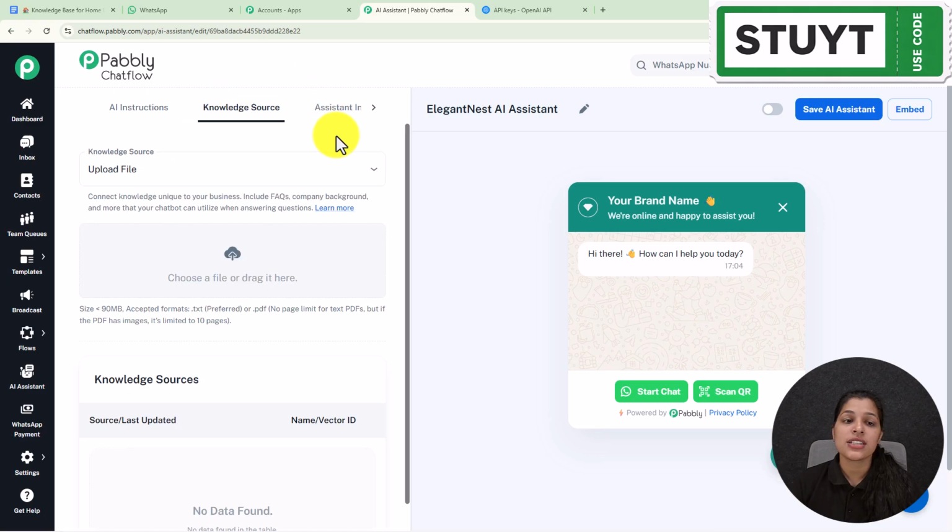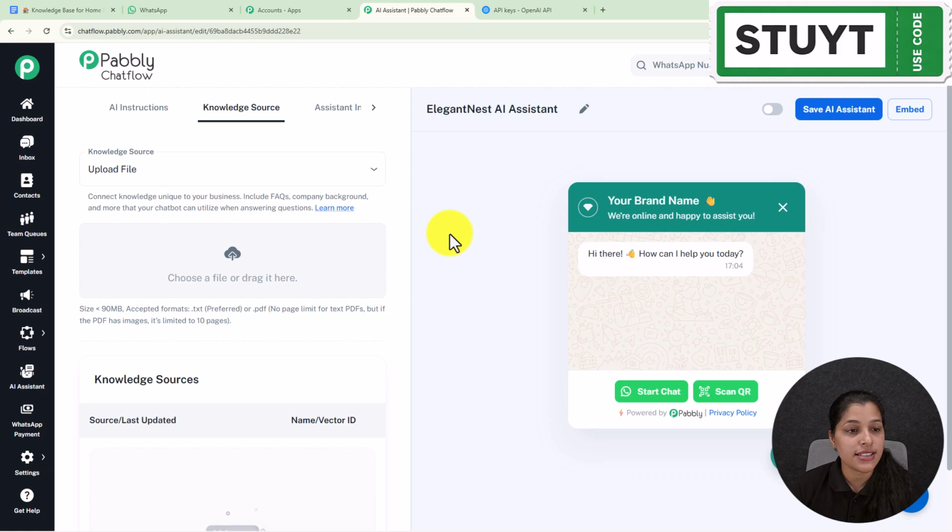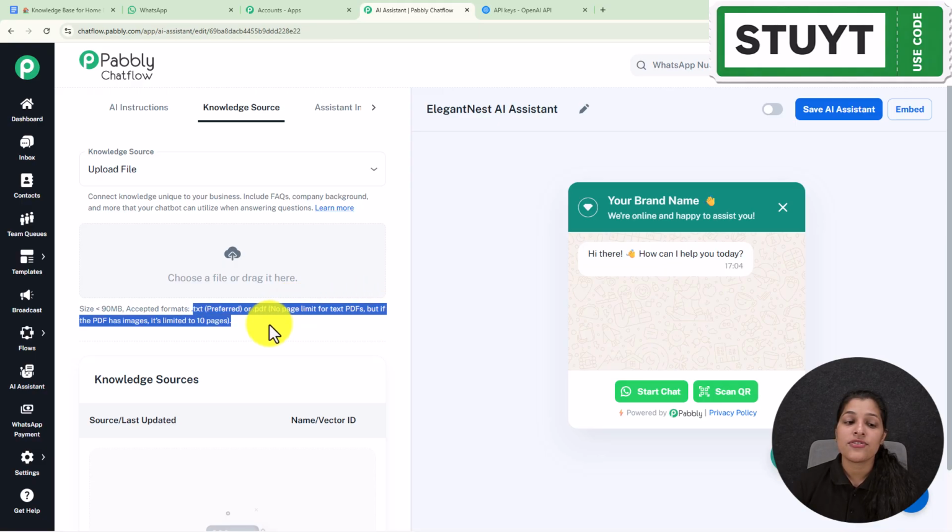Now let's move on towards our knowledge source, and here we have to provide the knowledge base containing details of our business. And here I'm going to just upload my file, and you have to remember that you can upload the file or the knowledge base in either .txt or .pdf file format. And if in .pdf you have any image, then there is a limitation of 10 pages. But if you don't have an image, then no worries, you can upload your file.